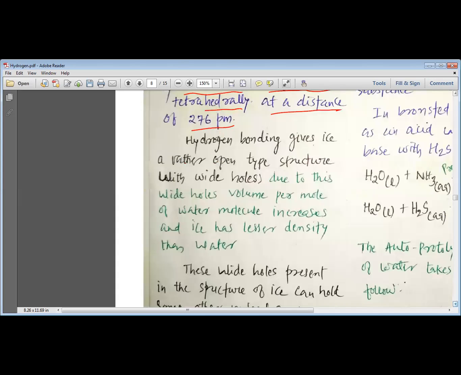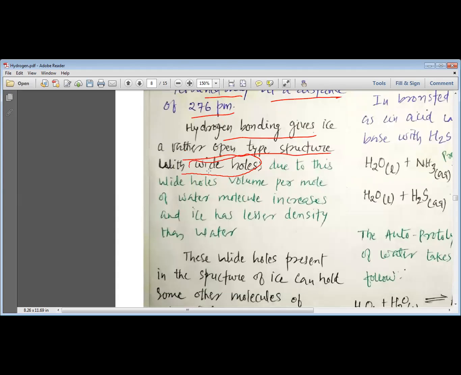Hydrogen bonding gives ice rather an open type of structure with wide holes. I have just shown you those holes in the hexagonal structures. Due to these wide holes, volume per mole of water molecule increases and ice has lesser density than water. So if you are asked in the exam, explain why ice has lesser density than water, then you can say that in the structure of ice, when it is examined by X-ray,